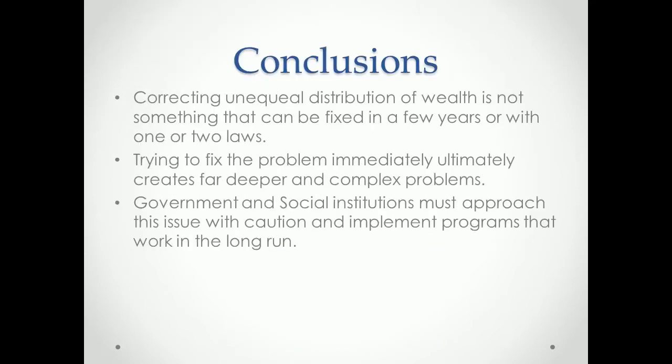Conclusions. Correcting unequal distribution of wealth is not something that can be fixed in a few years or with 1 or 2 laws. Trying to fix the problem immediately ultimately creates far deeper and more complex problems. Government and social institutions must approach this issue with caution and implement programs that work in the long run.